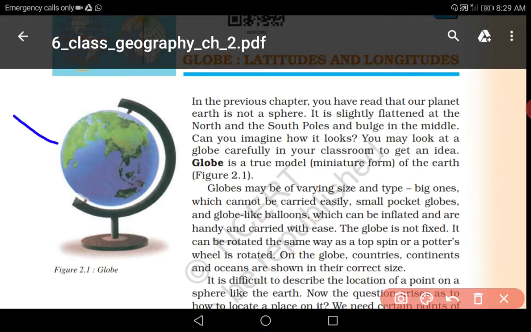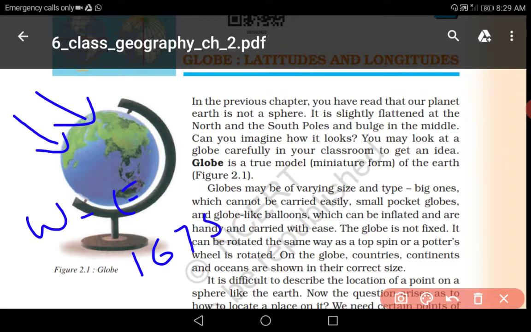The earth is rotating from west to east, from the west direction to the east direction. And what is the rotation speed of the earth? The rotation speed of the earth is 1675 kilometers per hour. So, with such a huge speed, the earth is rotating.